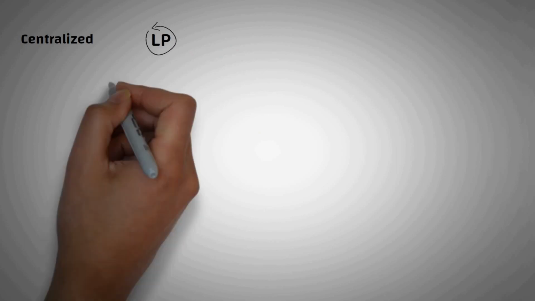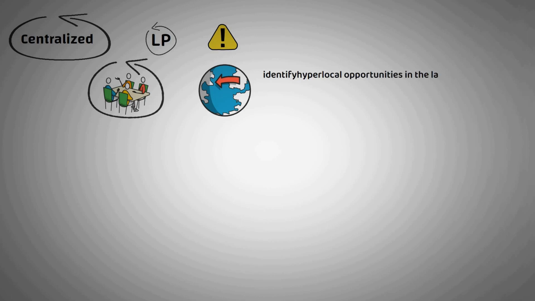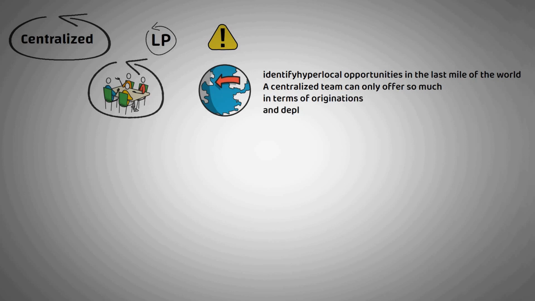Centralized. Even if participation as an LP is inclusive, investment decisions are generally made by a small group of people that sit on the investment committee of the VC fund. Therefore, most of the investment decisions are highly centralized. This often can be a limitation not only to investing globally, but also to being able to identify hyperlocal opportunities in the last mile of the world. A centralized team can only offer so much in terms of origination and deployment capabilities across the world.